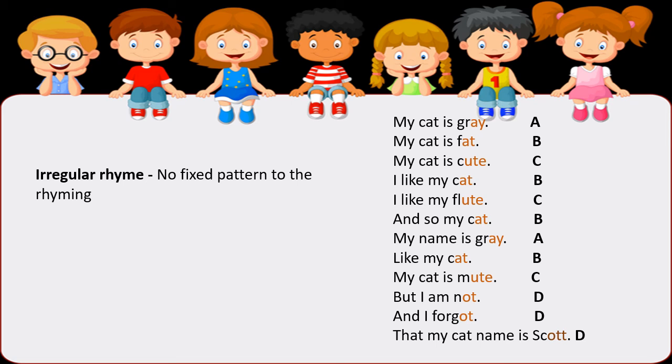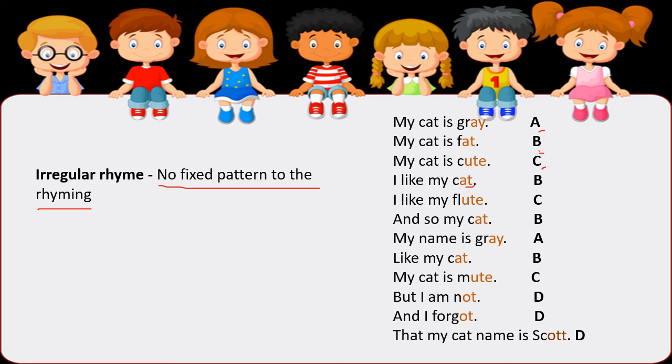We also have the irregular rhyme. For irregular rhyme, there is no fixed pattern to the rhyming. Like in this example, my cat is gray. We have letter A for the first sound. My cat is fat. Since it's a different sound, we'll use B. My cat is cute. That's another sound, so that's C. I like my cat.